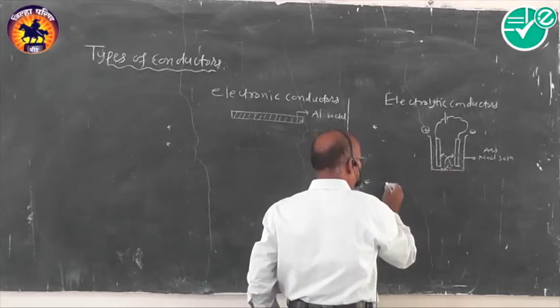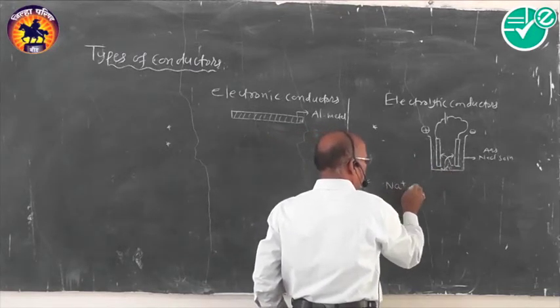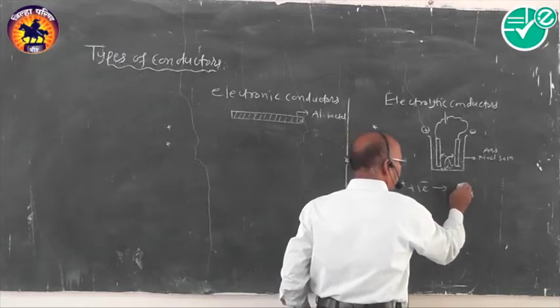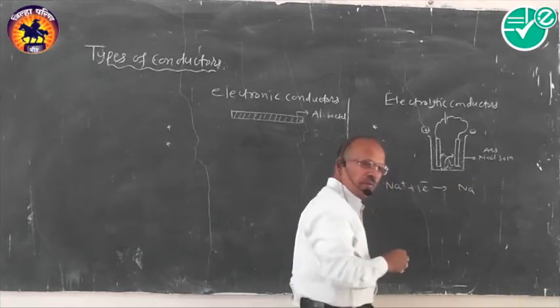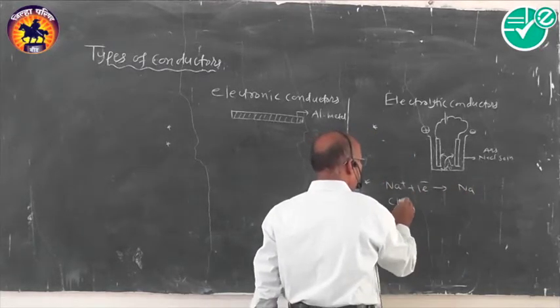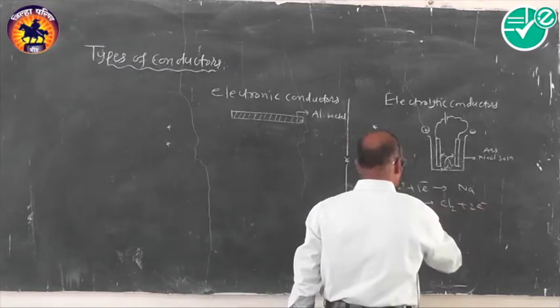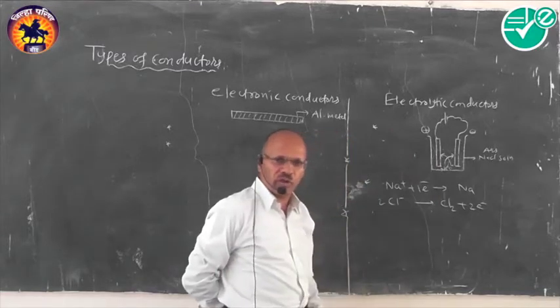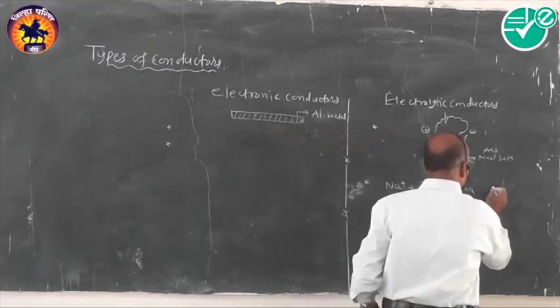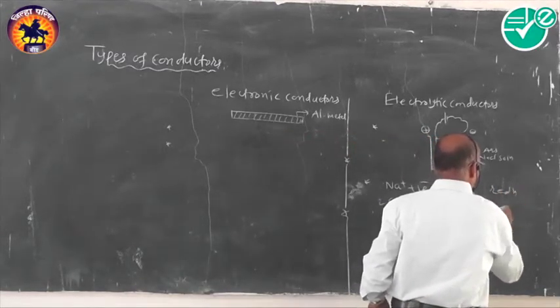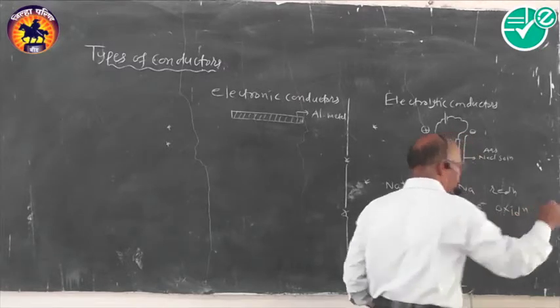Here, sodium ion generally shows a process of reduction at the cathode, forming sodium. Along the same, chloride ions show liberation of Cl2 gas by the loss of 2 electrons. This is showing the process of reduction. This is showing the process of oxidation.